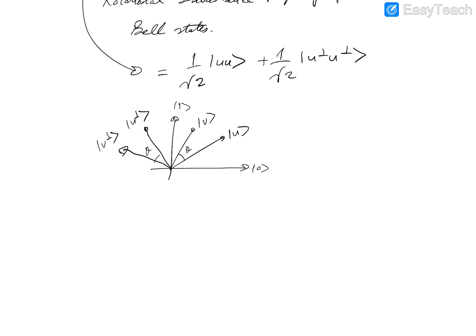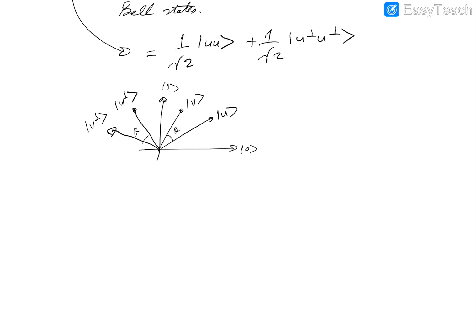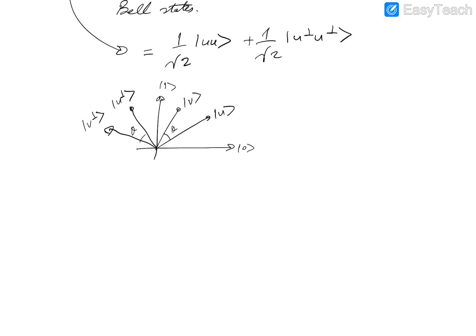Similarly, the angle between V perp and U perp is theta. Now suppose that we want to measure the first qubit in the U, U perp basis, and then assume that we want to measure the second qubit in a different orthonormal basis, say in the V, V perp basis.